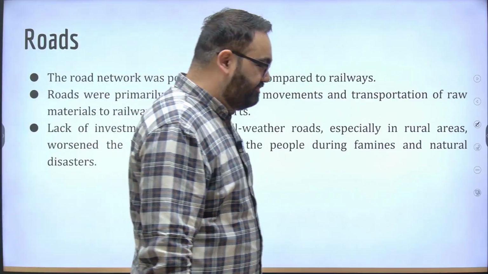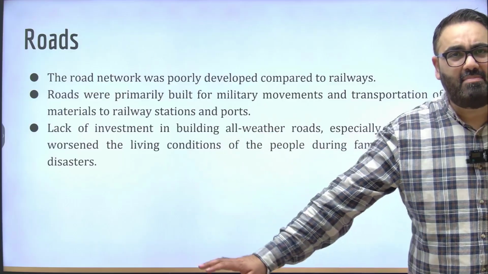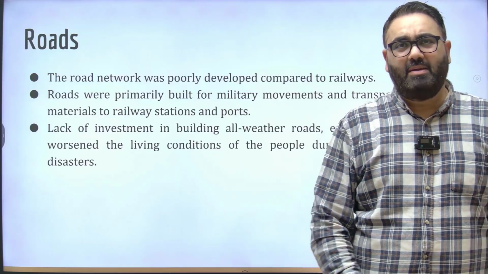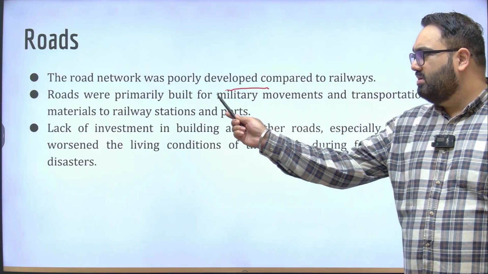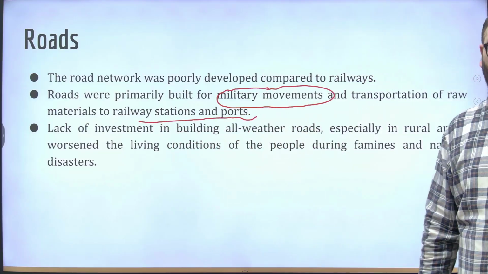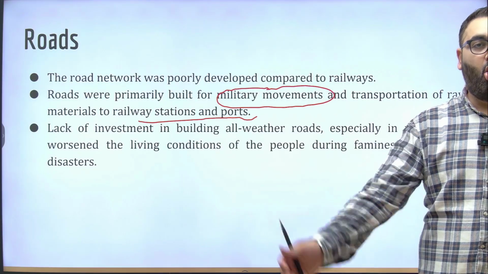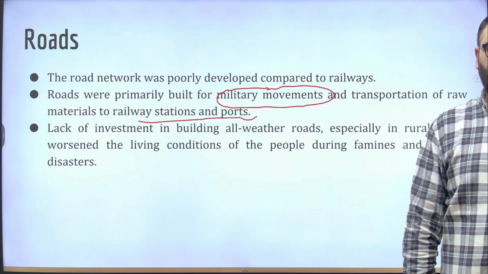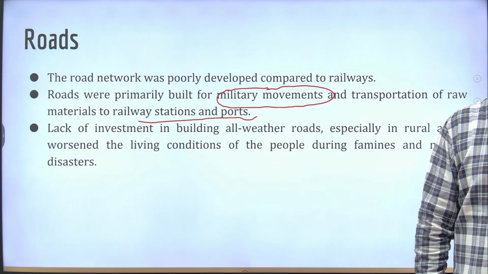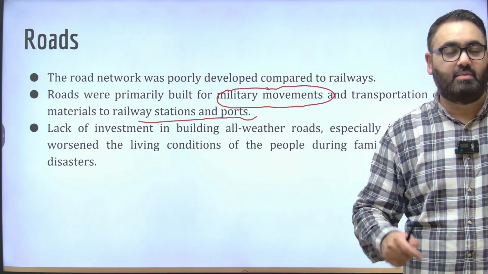In terms of roads, the British did build some roads, specifically the ones that mattered to them, but more of their focus was on railways. Roads were primarily built, as I said, for the movement of military troops and the ones that could just connect the railway station and the ports. Because from their point of view, any money spent by the British on India or India's infrastructure was only justified if it helped them in the long run. Any investment that they could make was only justified if it helped them earn more money.